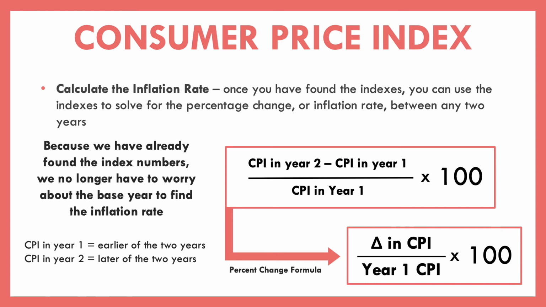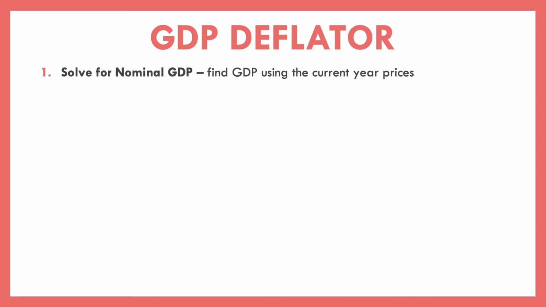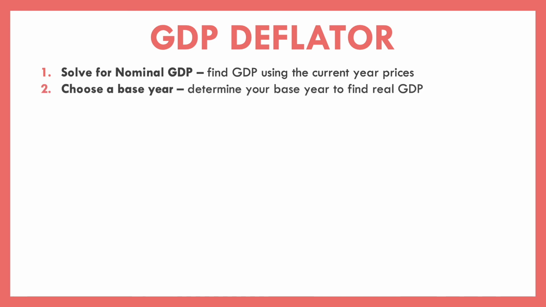Now, something very similar to CPI is what's known as the GDP deflator. And GDP deflator, instead of using a shopping list of things people typically buy to measure how prices change, uses the entire GDP to understand how prices have changed. So what we end up doing here is we have to solve for the nominal GDP, and then we also have to solve for our real GDP. And so step number 1, we solve for our nominal GDP. So we find the GDP using current year prices. We determine a base year and use that base year to find our real GDP. And then we calculate the GDP deflator.